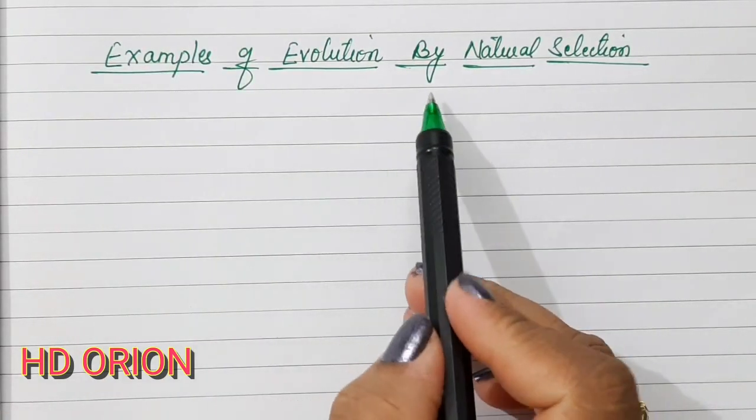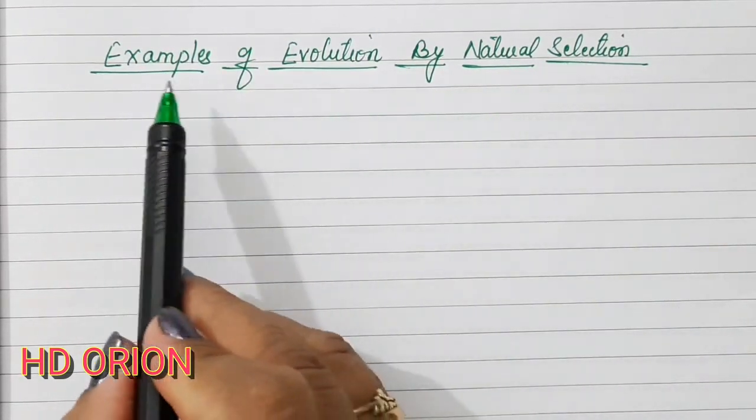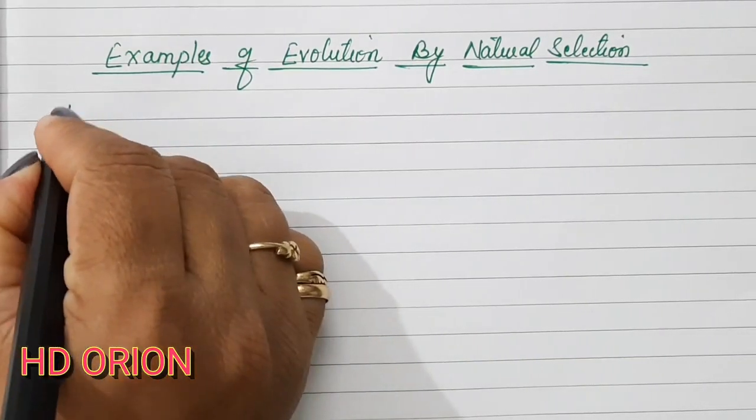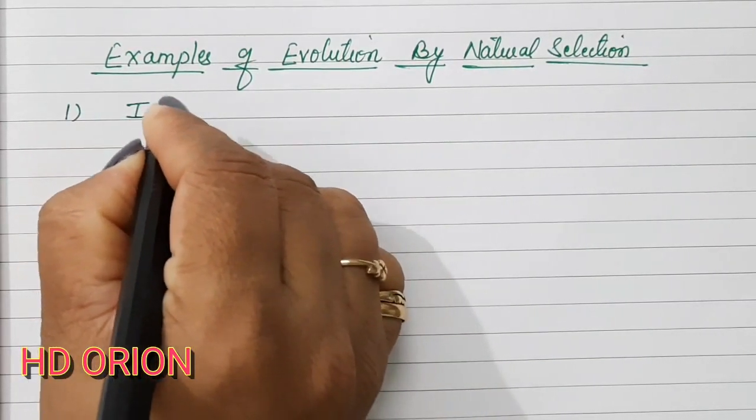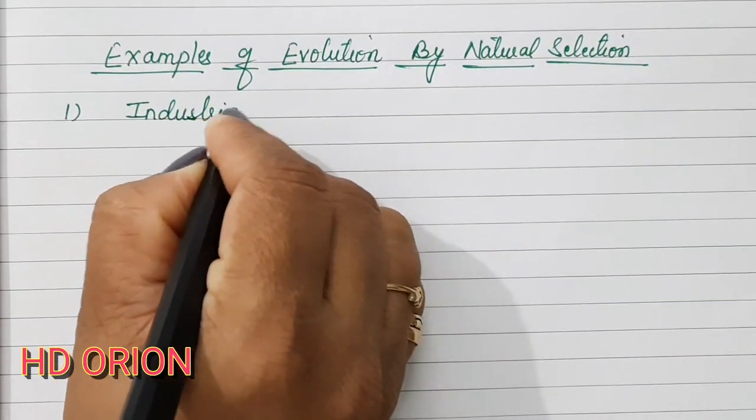Now let us understand this theory of natural selection by considering certain examples. The first example, which is very frequently asked in the exam, is industrial melanism.